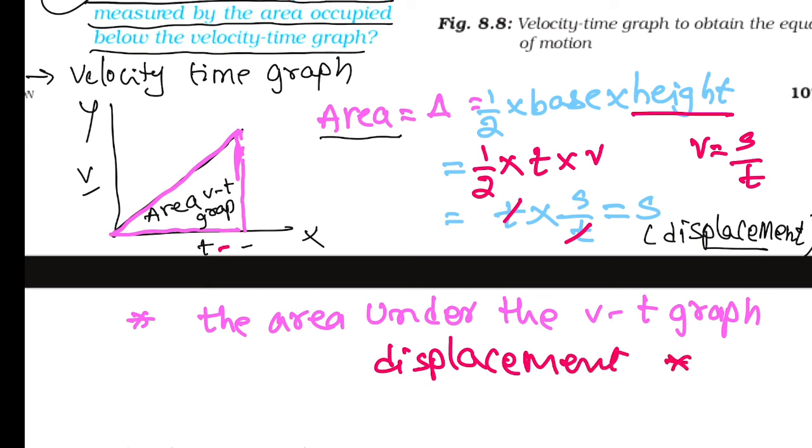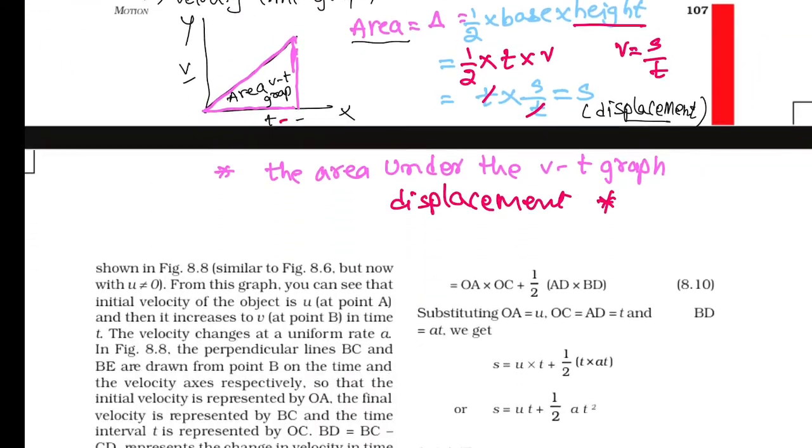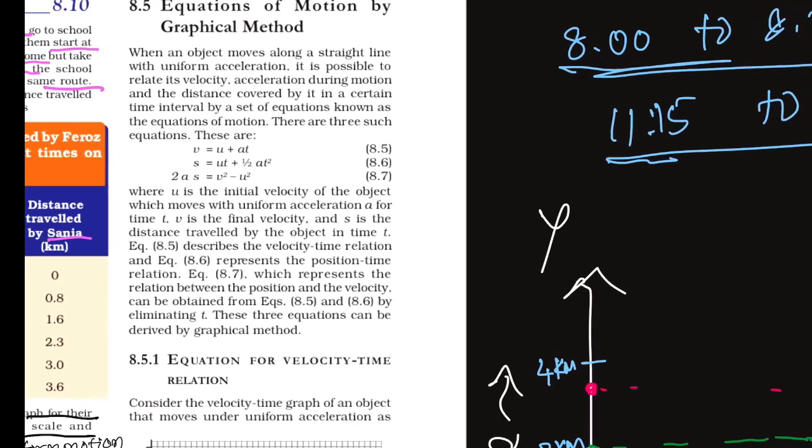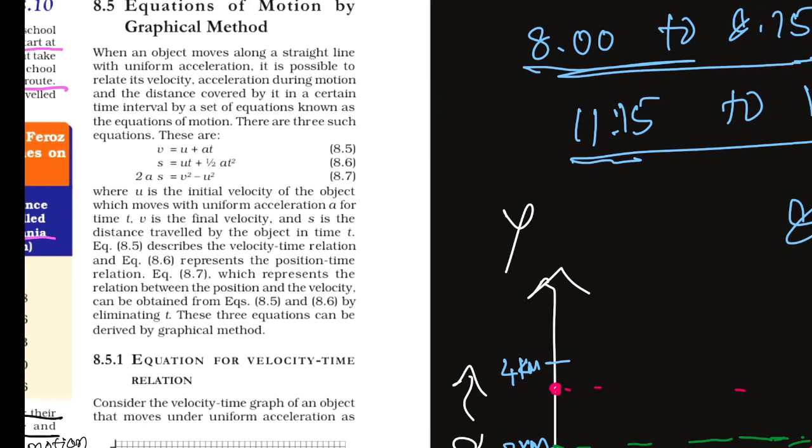Very important, children. If we have to find the displacement, we can get it from the area of the velocity time graph. Very very important, children. And in the next class, equation of motion by graphical method.